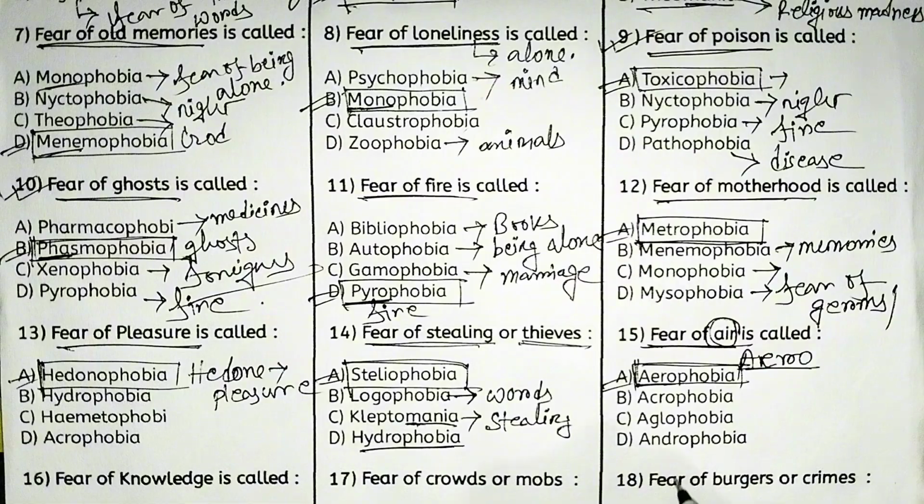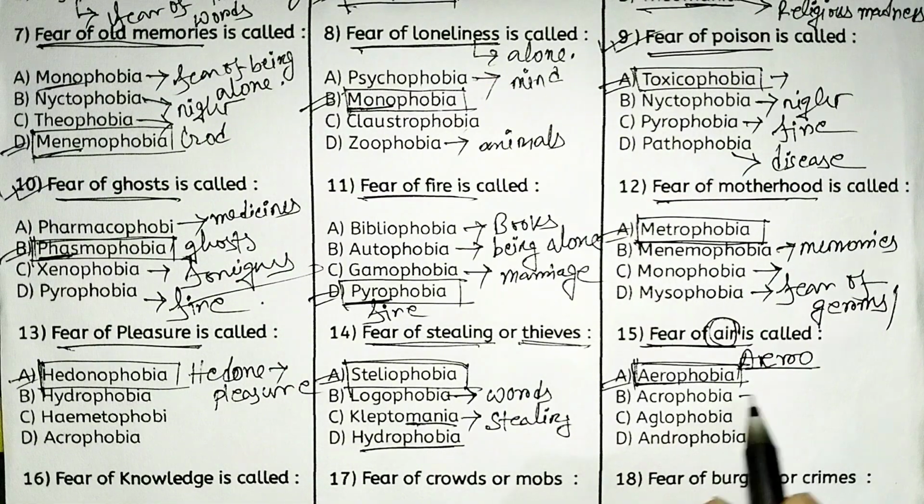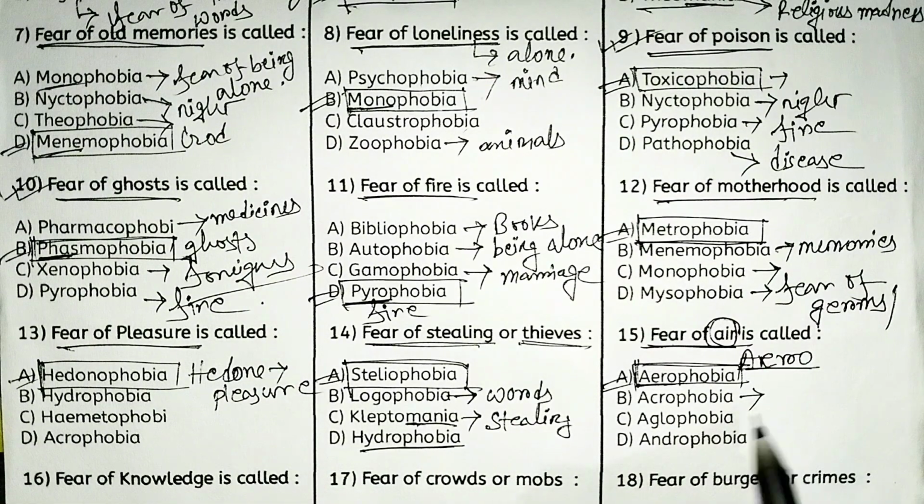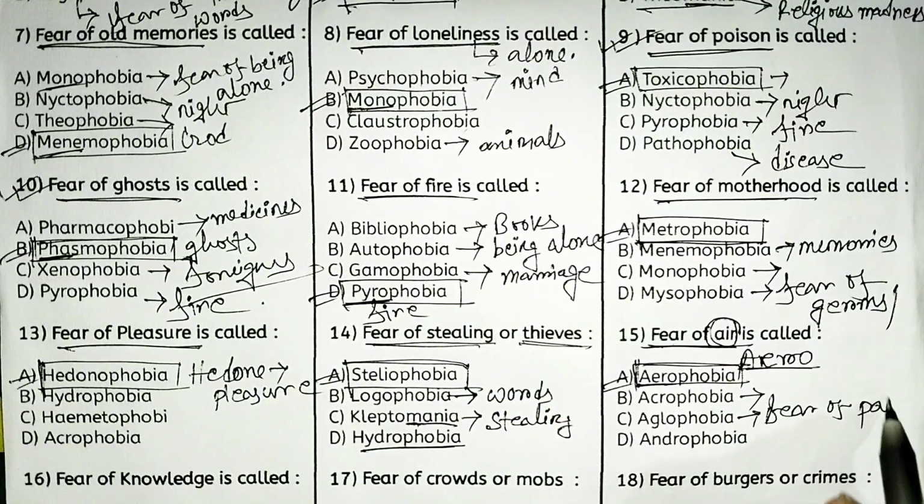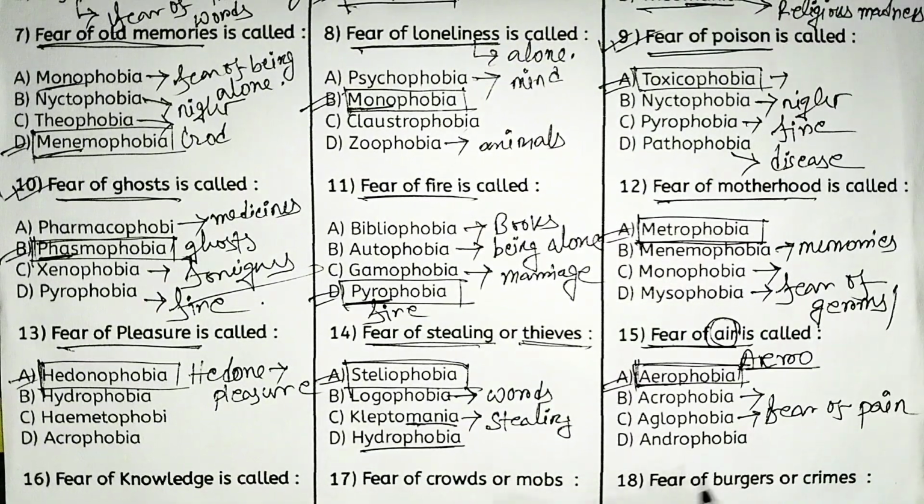Okay, so look at the other options. Acrophobia, I have already covered it. Acrophobia means fear of height. Agolophobia suggests fear of pain. Okay, pain, that is agolophobia. And androphobia suggests fear of men.